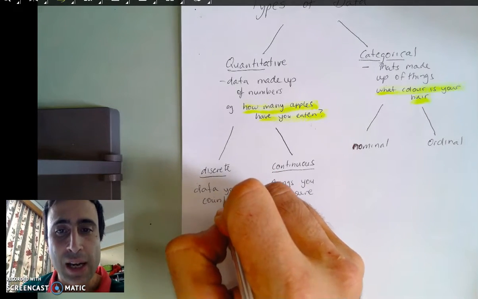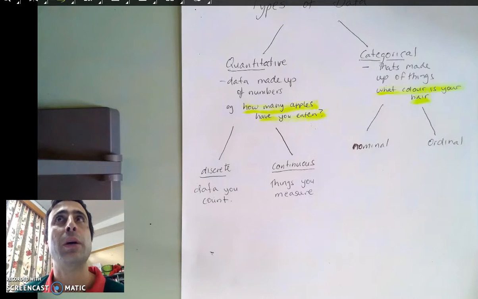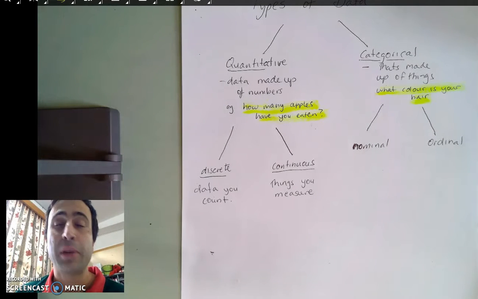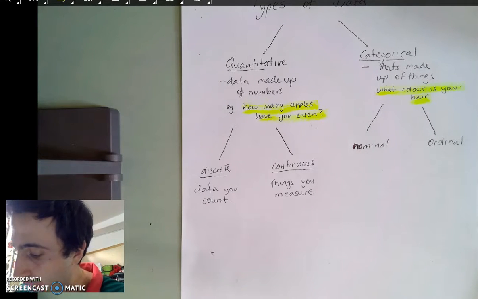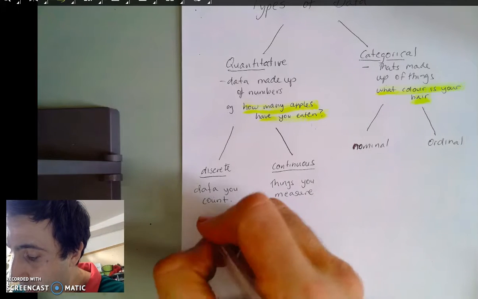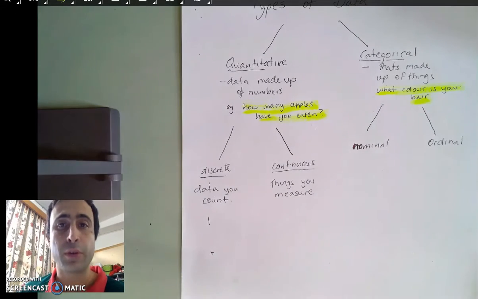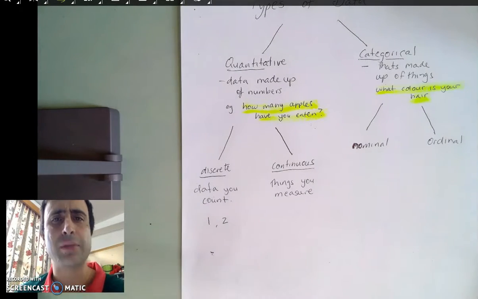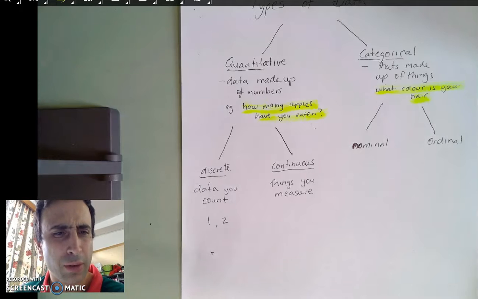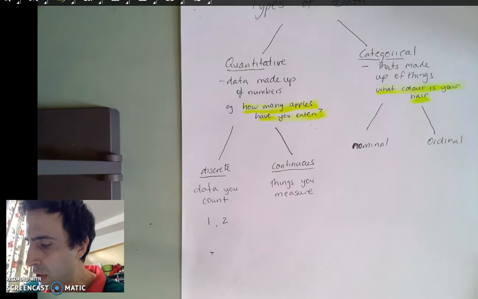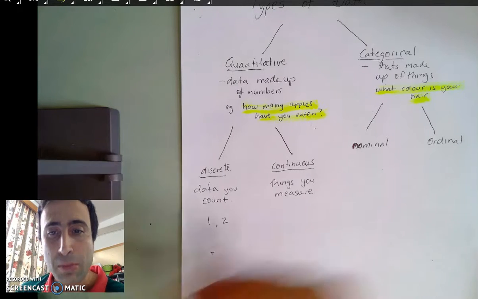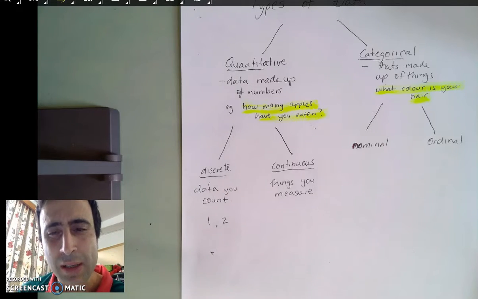And some people find this hard, but if I say, for example, how many friends do you have? For me, I've got 1 friend. Or I've got 2 friends. Or I've got 3 friends. You can't have a quarter of a friend. I can't have 6.22222 friends. Whereas continuous data, things that you measure, you can have those in-between data numbers.